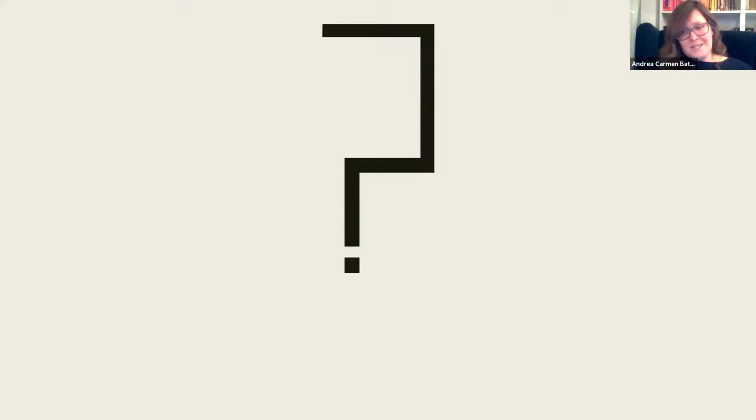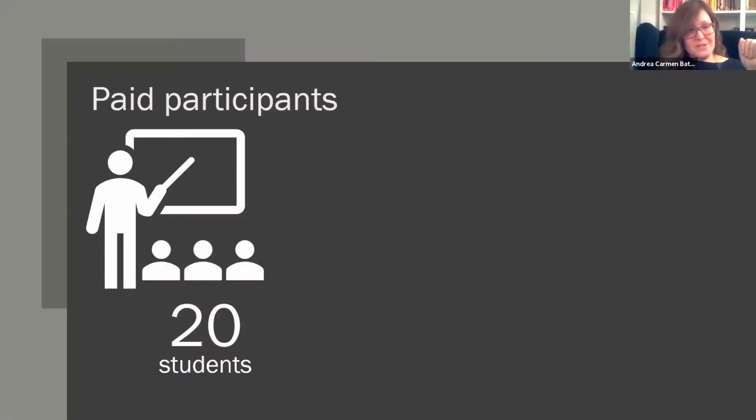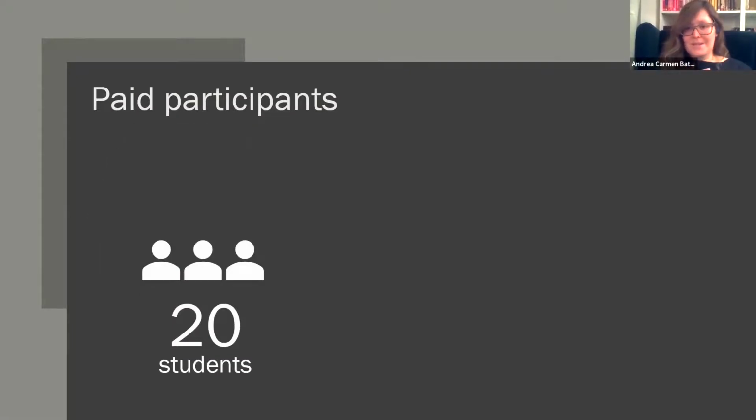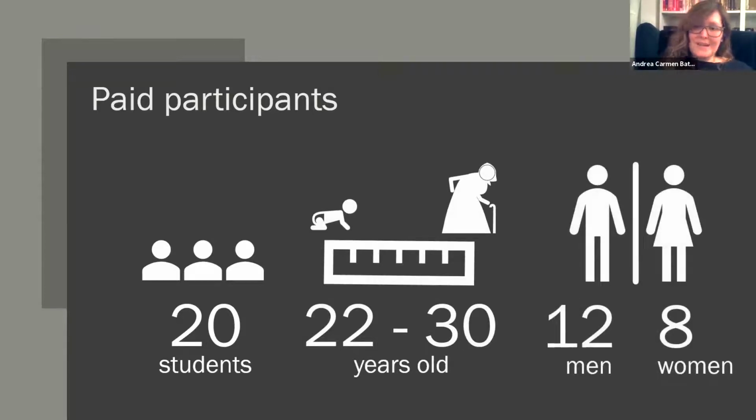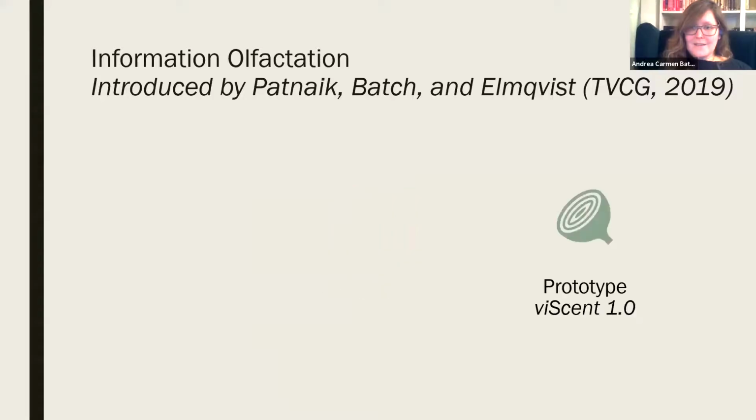So who are our participants, and what did we actually ask them to do, and how did we support them in doing it? Well, we had 20 paid student participants aged 22 to 30 years old, and 12 of them identified as men, 8 as women. And we should talk about the apparatus. This is our how did we support them.